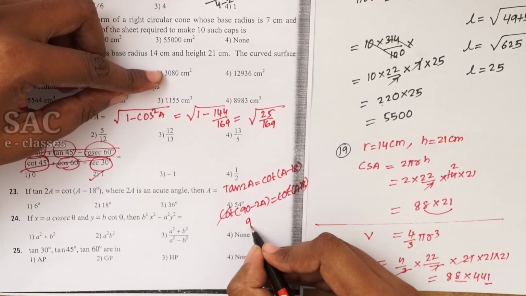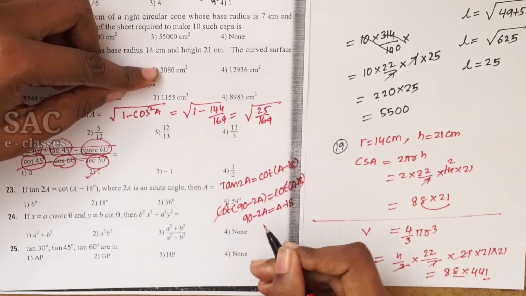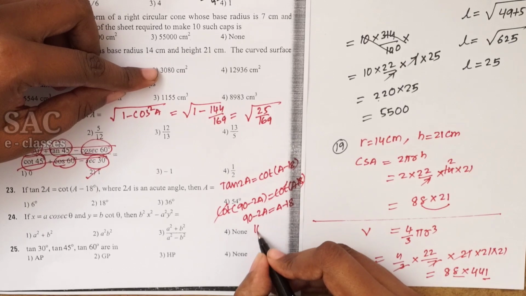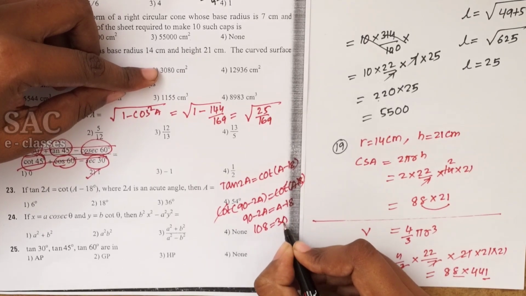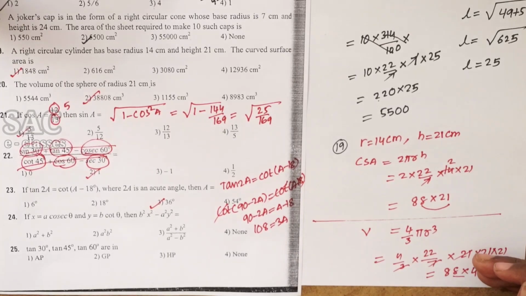Cot and cot get cancelled. 90 minus 2a is equal to a minus 18. Then it is 108 equal to 3a, where a equals 36. Let's move to problem number 24.